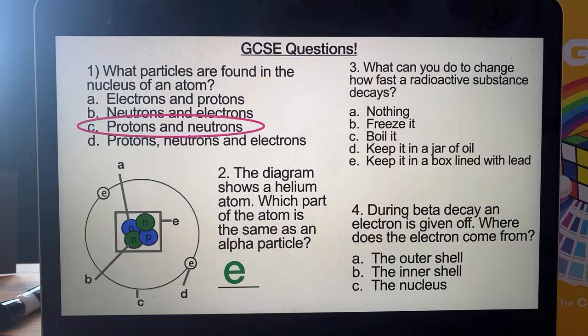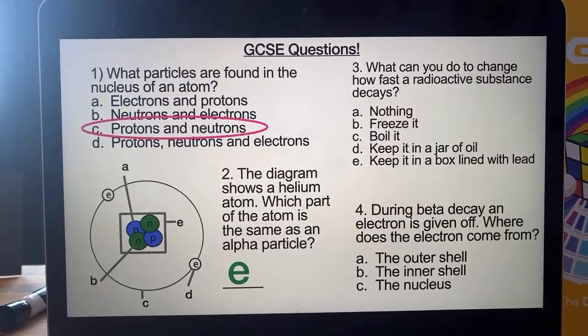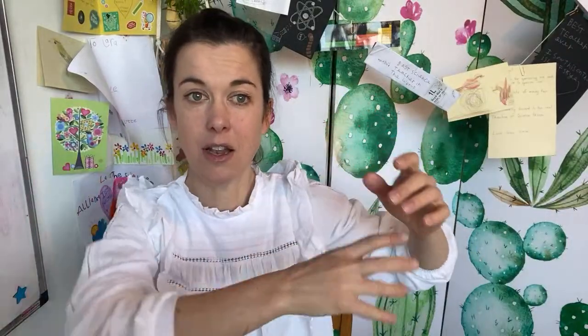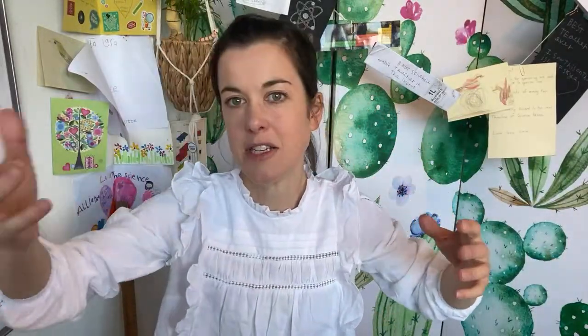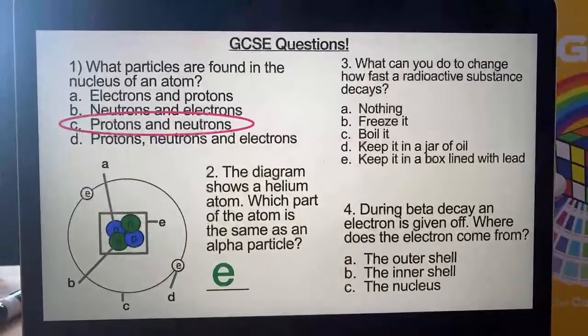Yes, alpha particles are exactly the same as helium nuclei. Someone was asking me about this the other day: why don't you call it a helium nucleus? I think the answer is they discovered alpha particles long before they discovered what they actually were. They knew that something was coming out and called it an alpha particle, but it was quite a long time later that we found out it was 2 protons and 2 neutrons stuck together.